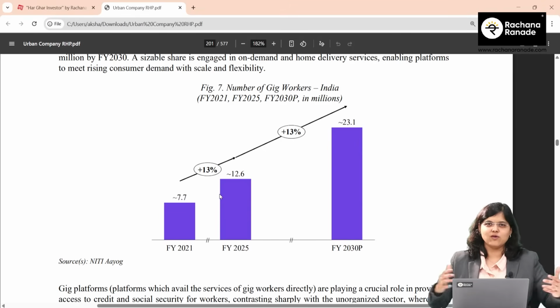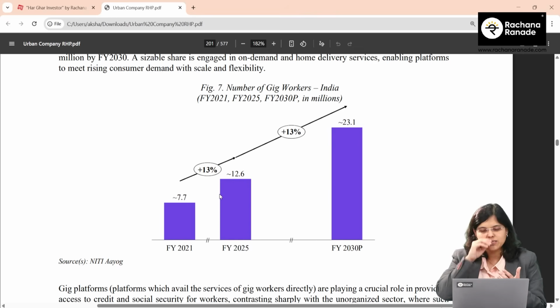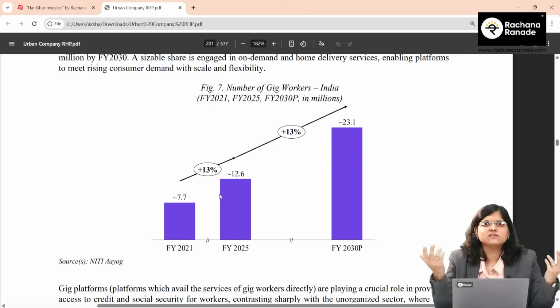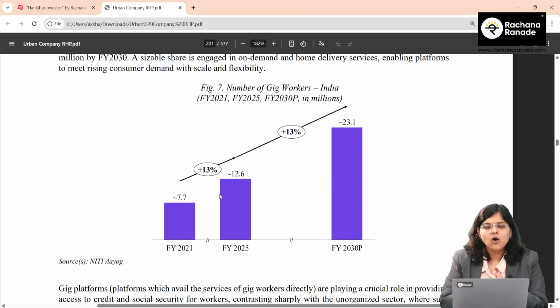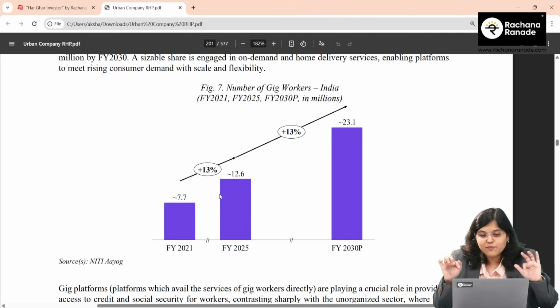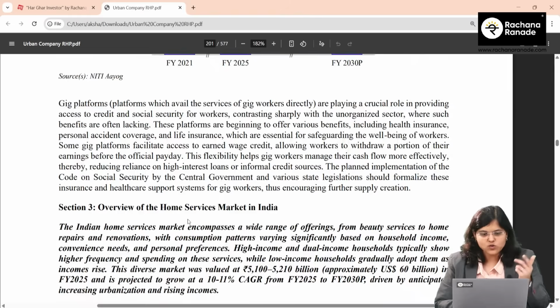I hope everyone knows the concept of gig workers: people who are not doing full-time employment, but something like a person who is just going and rendering a spa service, or a person who is giving a salon service. That person is not tied to a 10 to 6 job. That person will be termed as a gig worker. Okay, so that is also on a rise.